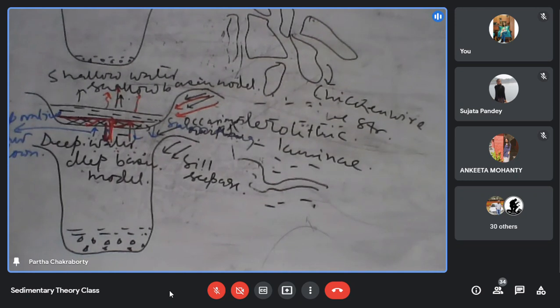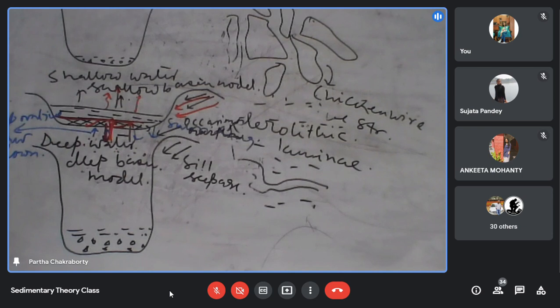What is the difference between first and third? In the first, the evaporite is forming in the shallow, but the basin is deep. In the third, the evaporite itself is forming in the deep, and the basin is also deep. Okay?